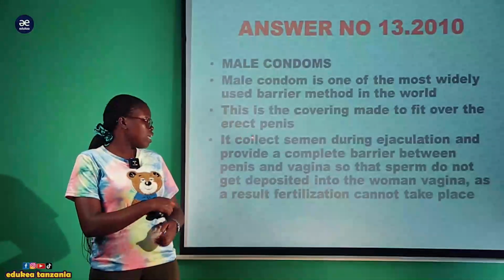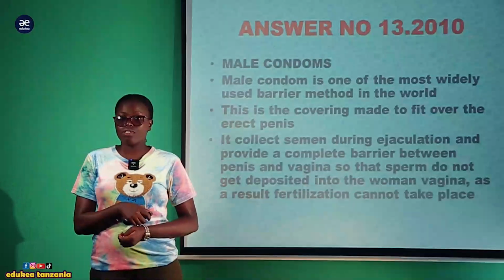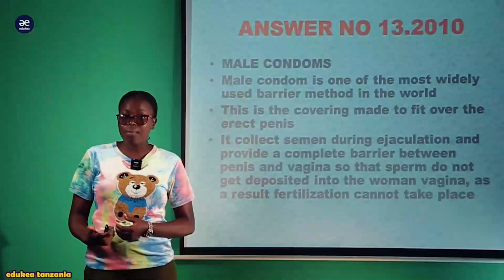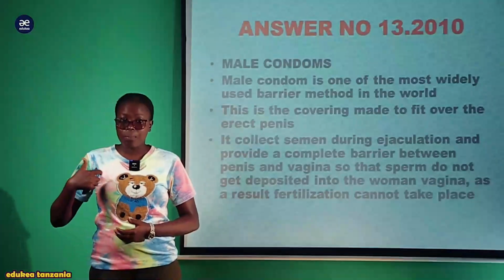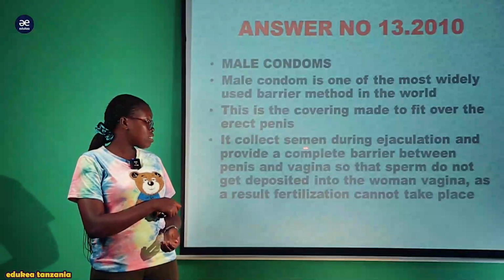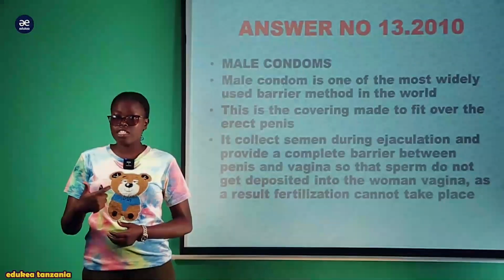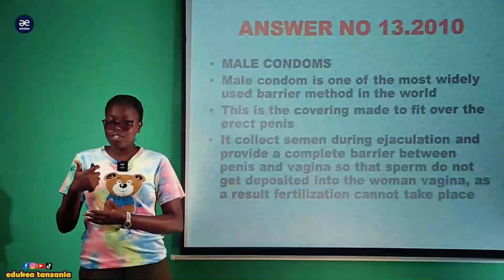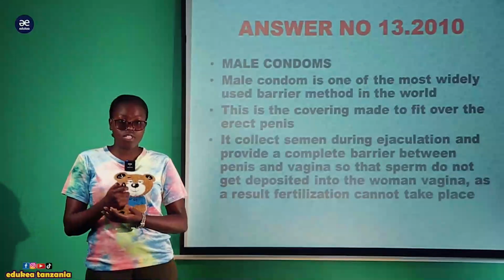It will collect the semen during the ejaculation. Ejaculation is the process of the release of the semen through the penis, while semen is made up of a mixture of the sperm and the fluids of the accessory glands, which are released during ejaculation in sexual intercourse.